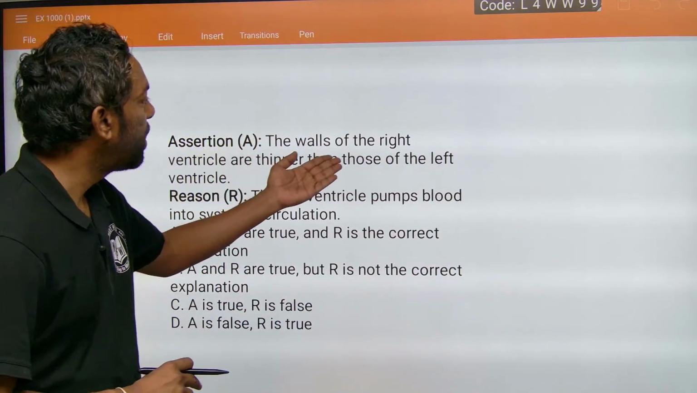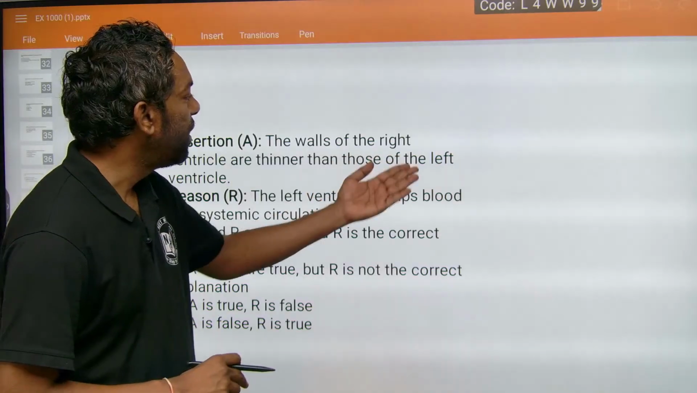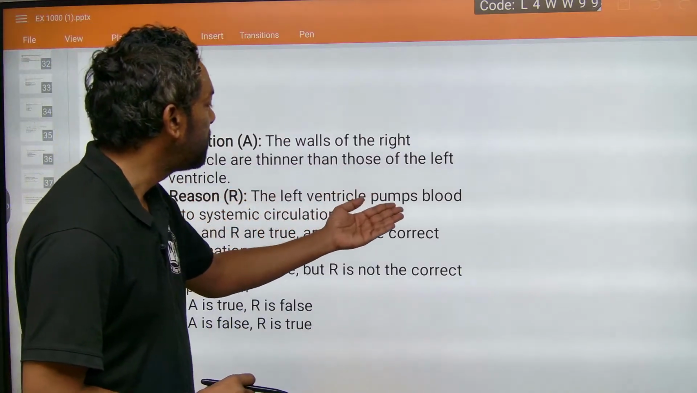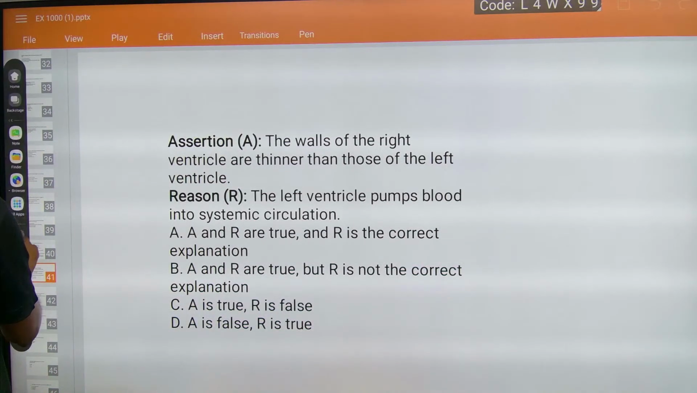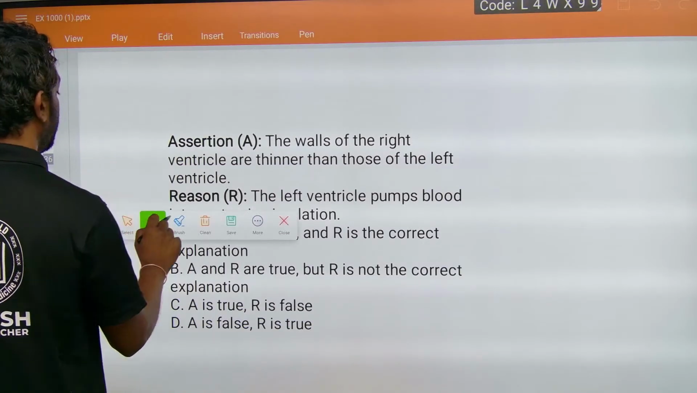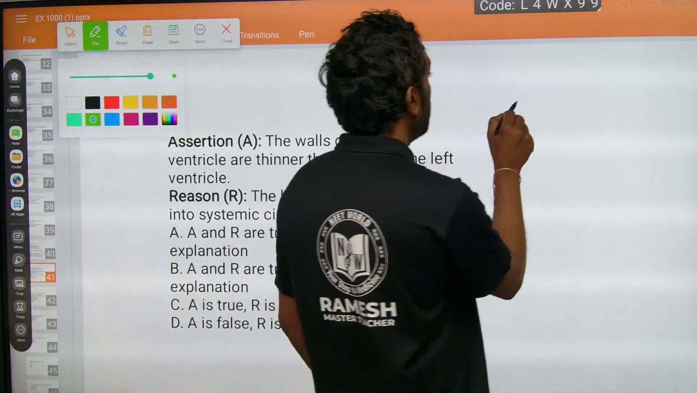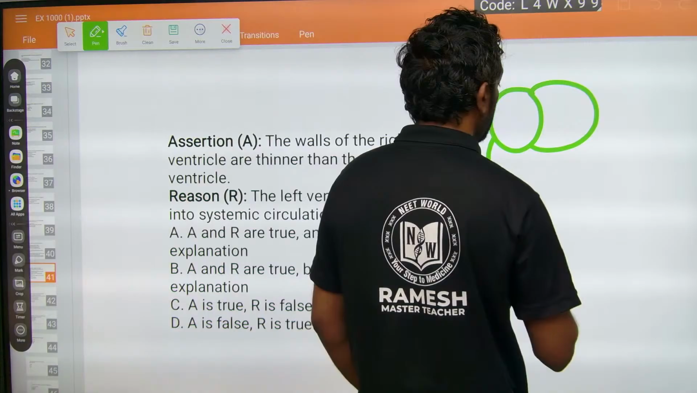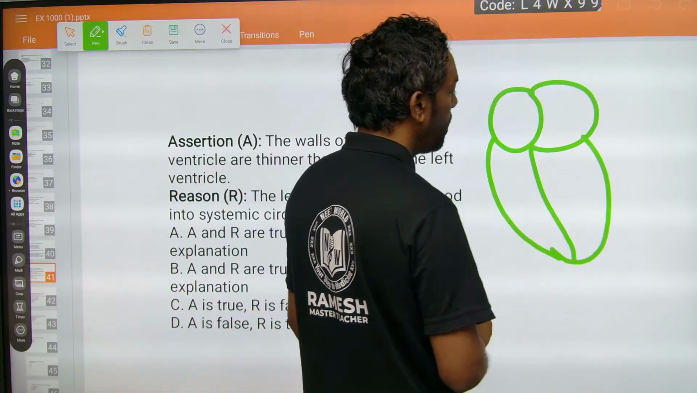The walls of the right ventricle are thinner than those of the left ventricle. The reason: the left ventricle pumps blood into the systemic circulation. Of course, I will give you the diagram. This heart, guys, okay.